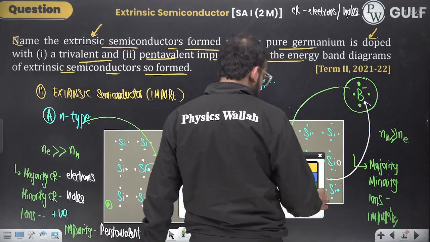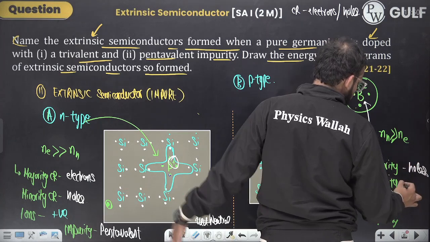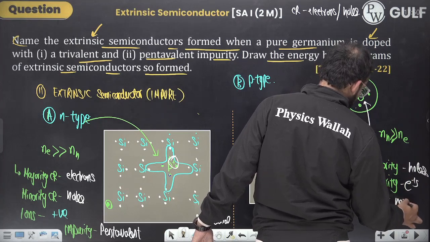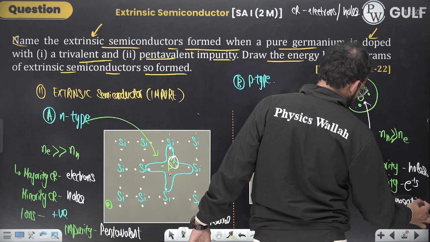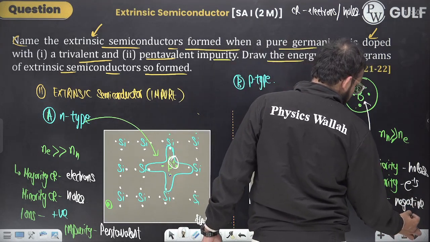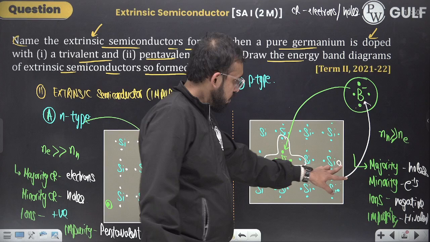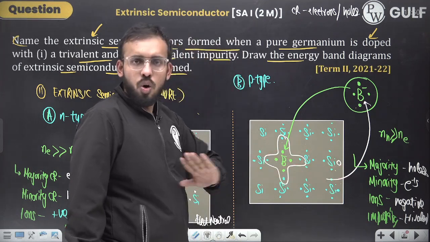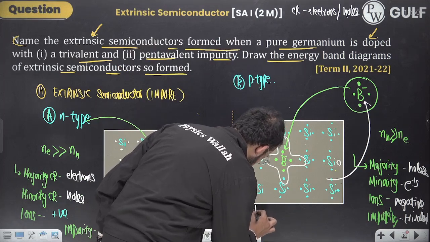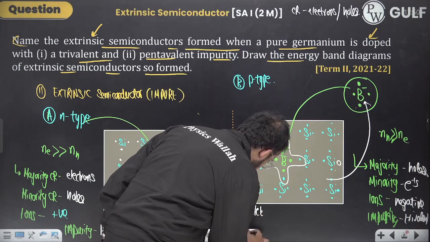Many times questions have been asked in competitions based on this slide only. Overall, the crystal is still electrically neutral. It has maintained its neutrality.